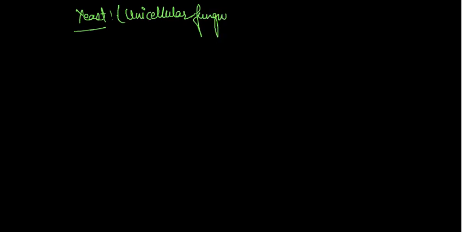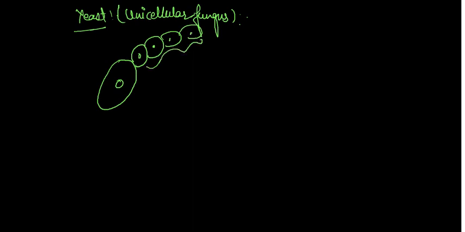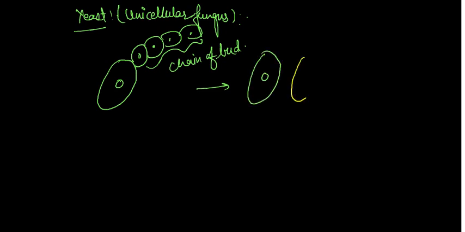Suppose this is the yeast, and lots of buds arise on it, forming a chain of buds. Later the buds detach from the main yeast body and form so many yeast cells. So the production of yeast is very fast.